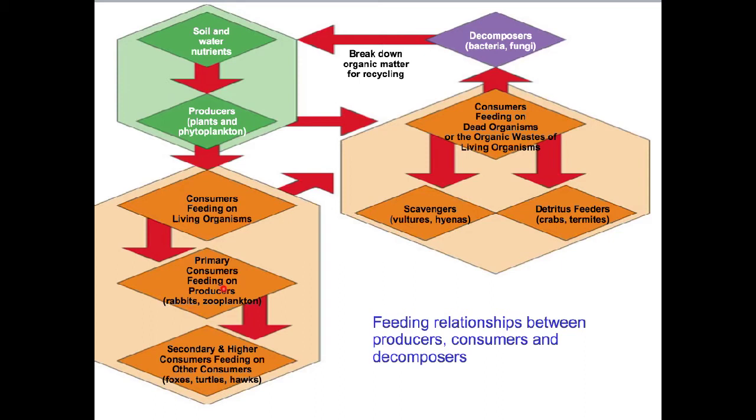First, the primary consumers feed on the producers, and then secondary or tertiary consumers feed on the primary consumers, which then can either be consumed by scavengers or detritus feeders, which we'll talk about in a second. And then whether those are consumed or just die, they are decomposed by bacteria, which then can recycle nutrients and organic matter back into the soil, which then returns back to the producers.